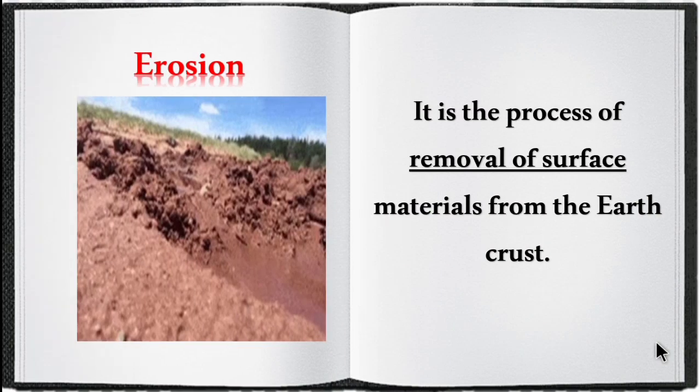The next one is erosion. Children, landforms are produced mainly because of erosion. Erosion is the main reason which results in different types of landforms. Erosion means the process of removal of the surface materials from the earth's crust. Because of running water, the mud gets eroded from one place and deposited in another place. That is called erosion.